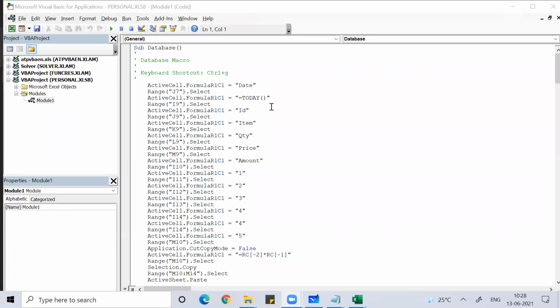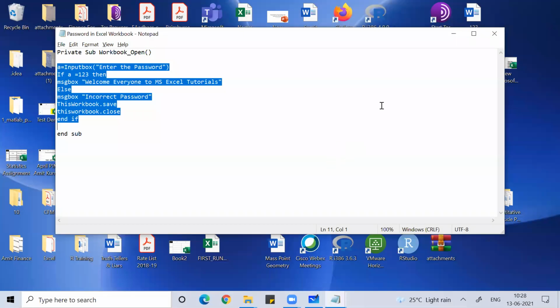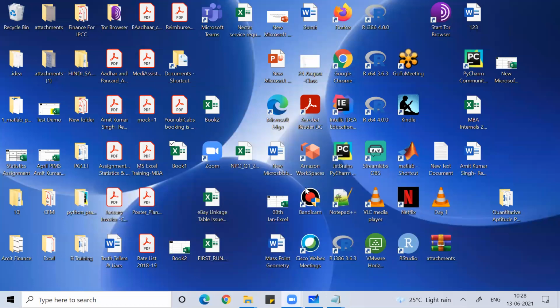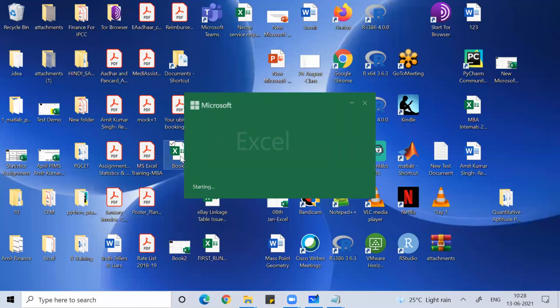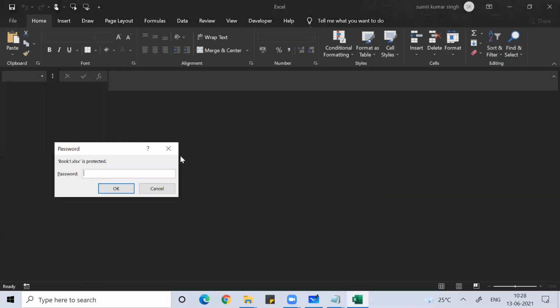Mohan, I hope you understood. As such you can protect your row or column. If you are specifically looking for something, you can hide your row or column like that. Then you have the option of protecting either your workbook or your worksheet. Okay, guys, here I'll put password 123.